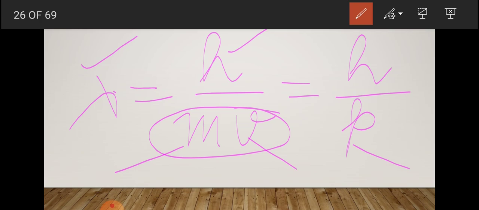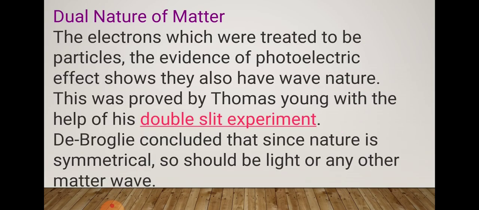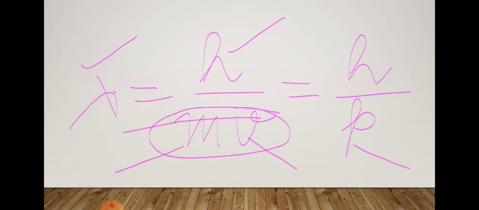These expressions are applicable to a photon also. The light photon which we talk about, the photons also follow these expressions, and we use them to calculate the wavelength of the photon too. Only one change we make in such a case: when we are talking about the photon, instead of v we write c, and c, you know, is the velocity of light radiation.